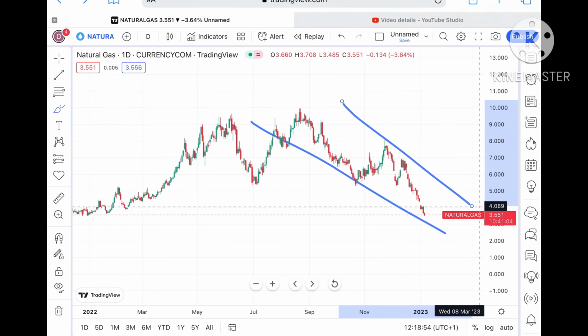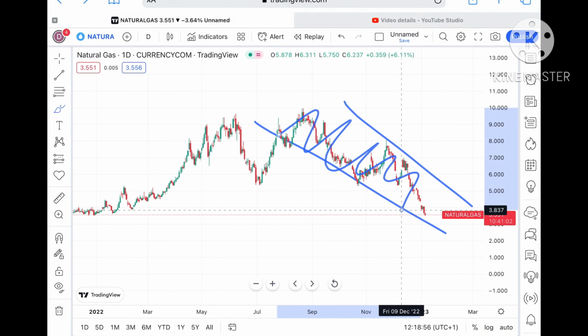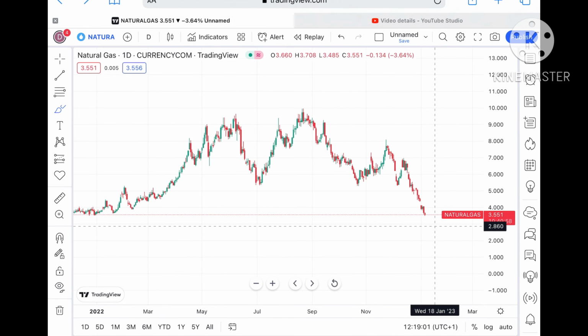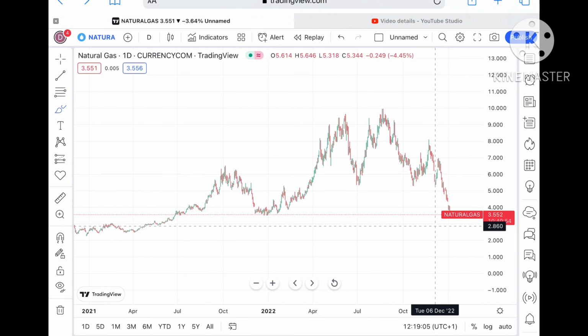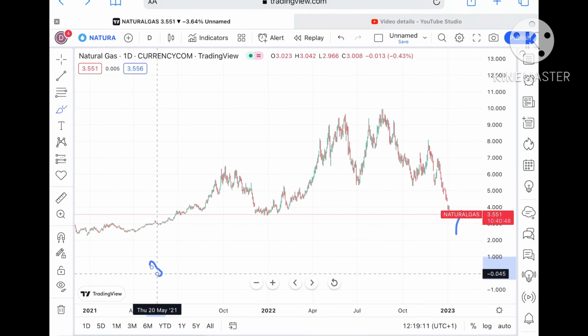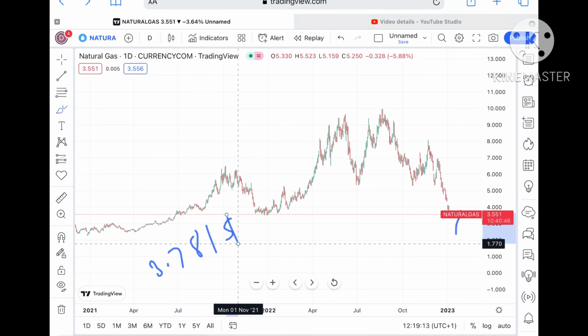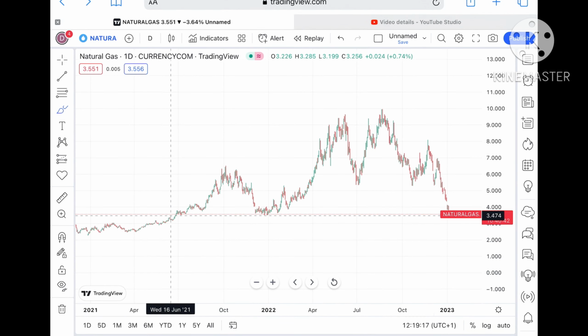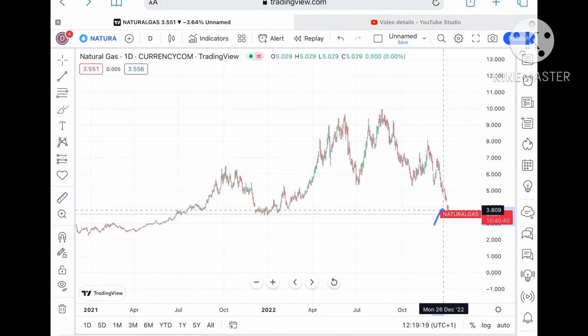Okay, now the overall trend is on the downside, you can see, but it is quite volatile. You can say in a descending order, but it's quite volatile. So suppose if a swing forms at this particular level, chances are low, but if the price swings at this particular level, we can see it can move towards a level of $3.781. Okay, and if the price sustains above that particular level,